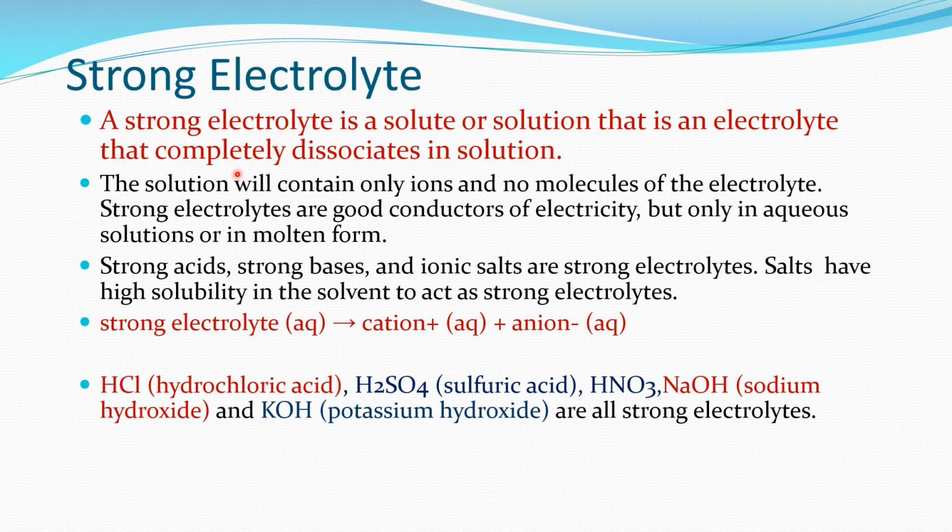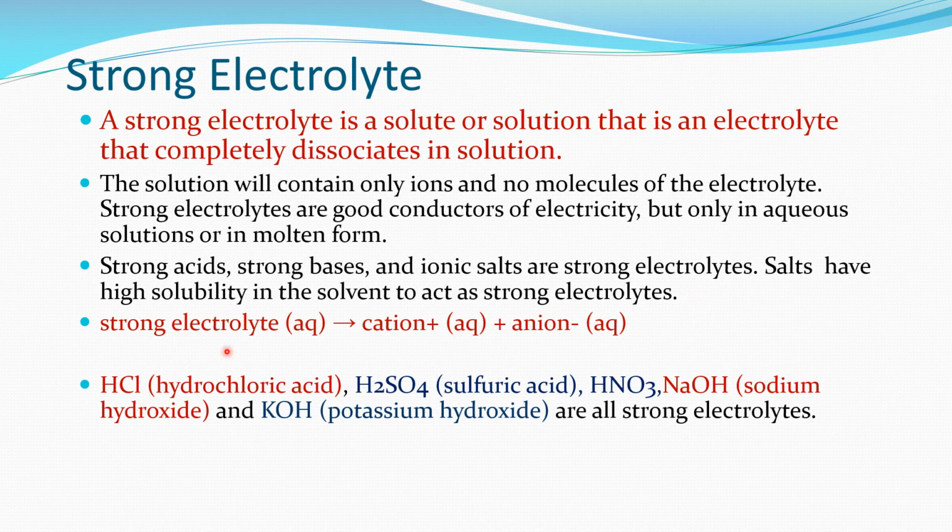So what is a strong electrolyte? It is a solute or solution in which the electrolyte completely dissociates into positive ions and negative ions, and there are no molecules of that electrolyte present in the solution. Strong electrolytes are good conductors of electricity in aqueous solution and in molten form. In the solid state, the ions are not free to move. Strong acids, strong bases, and ionic salts are strong electrolytes. Salts have high solubility in the solvent to act as strong electrolytes. That means strong electrolytes have a high degree of ionization.